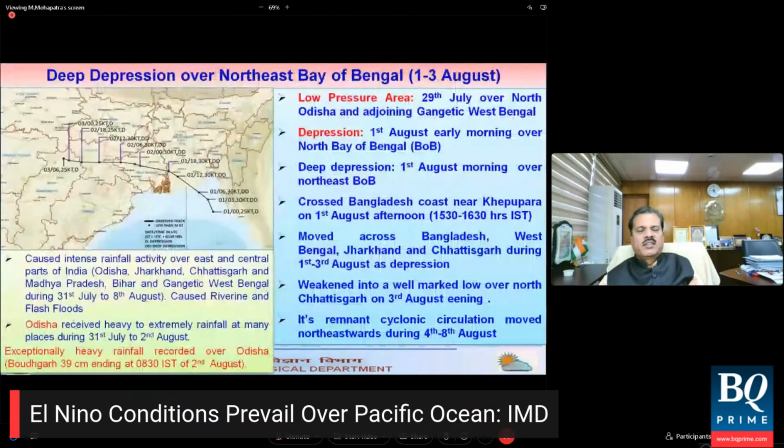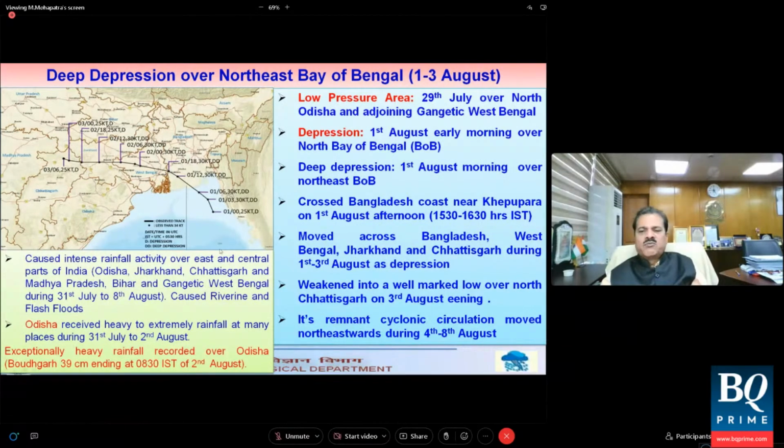Now, the deep depression which formed in the beginning, on 31st July, continued till 3rd of August, and that gave good rainfall activity. If you remember, on 29 July the low pressure formed and became a depression on 1st August, and a deep depression again on the same day. It crossed the Bangladesh coast, as you can see in the diagram on the left-hand side, and moved across West Bengal, Jharkhand, Chhattisgarh on 1st to 3rd. It caused intense rainfall activity, and that was the only consolation in the beginning of the month, which gave good rainfall activity. But it also caused some floods in certain localized pockets.